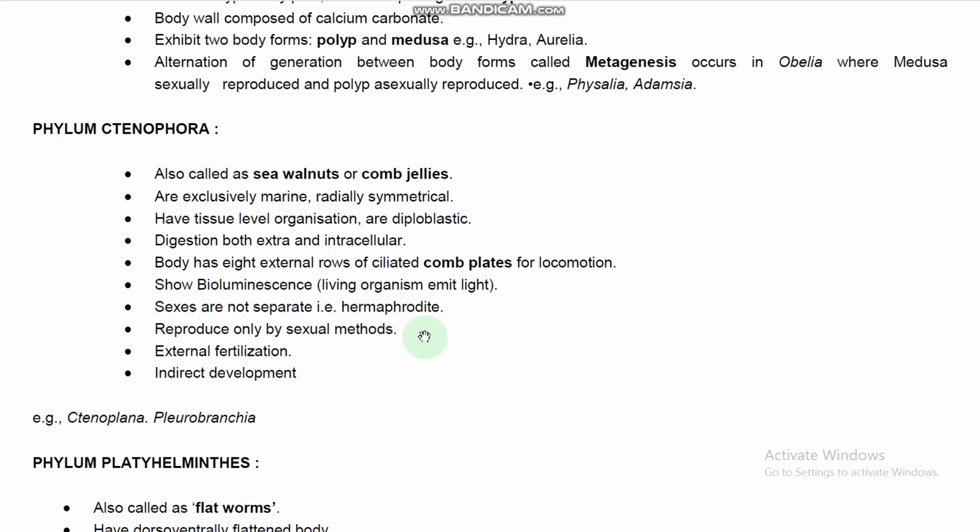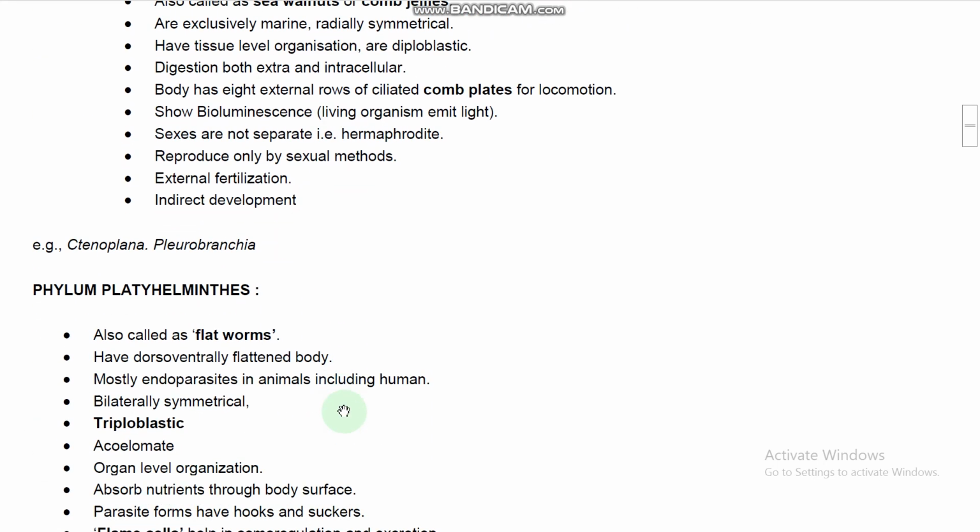In phylum Coelenterata, both sexual and asexual reproduction occur, but Ctenophora has only sexual reproduction. Fertilization is external, and development is indirect, consisting of a larva. Examples: Ctenoplana, Pleurobrachia and Beroe. You can go through the NCERT examples, right? So that is phylum Ctenophora.